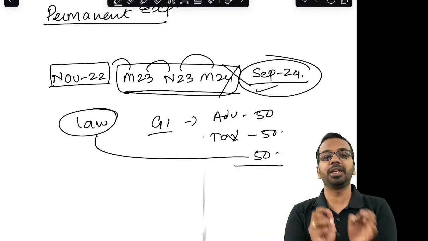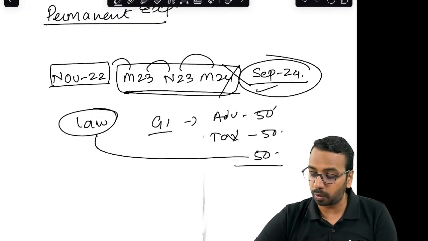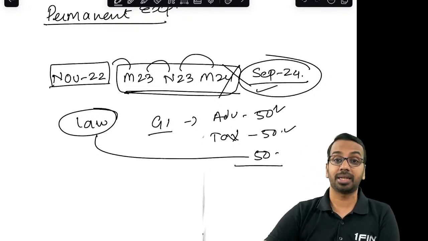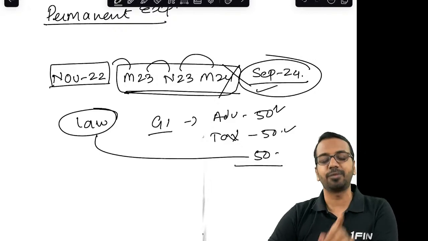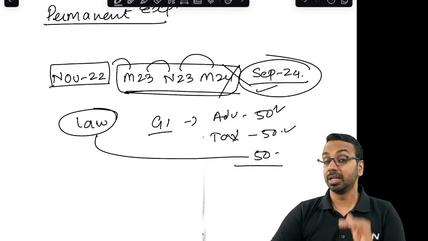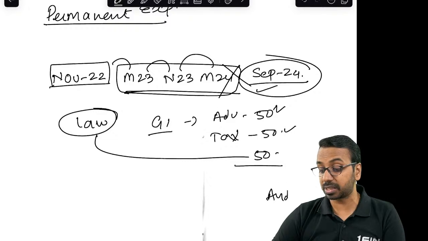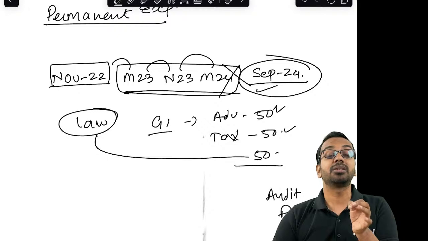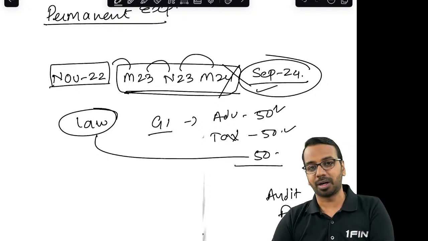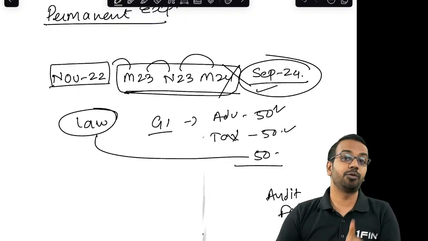So carefully take this decision on whether you can score 50 in Advanced Accounting and Taxation independently. Only then decide whether you want to take a permanent exemption or not. Sometimes it is difficult. For example, in papers like Audit, or sometimes in papers like FM SM, it is not very easy to score 50 marks. So please be very careful before making this choice.